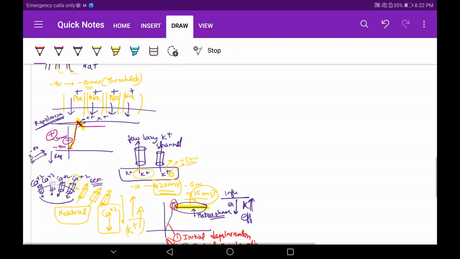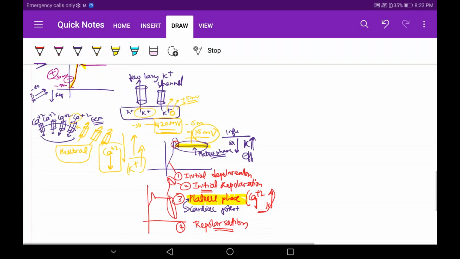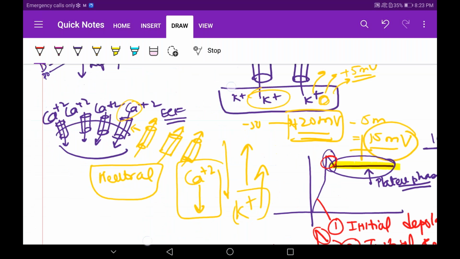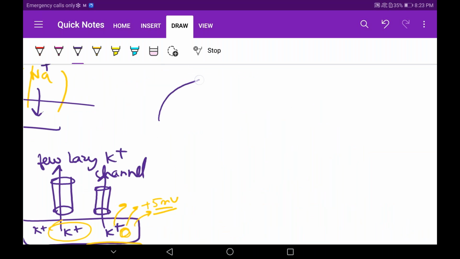Fawaz is asking what is the stimulus for calcium channels to open? See, I'll tell you. This is our cardiac muscle. The SA node present over here will send signals.